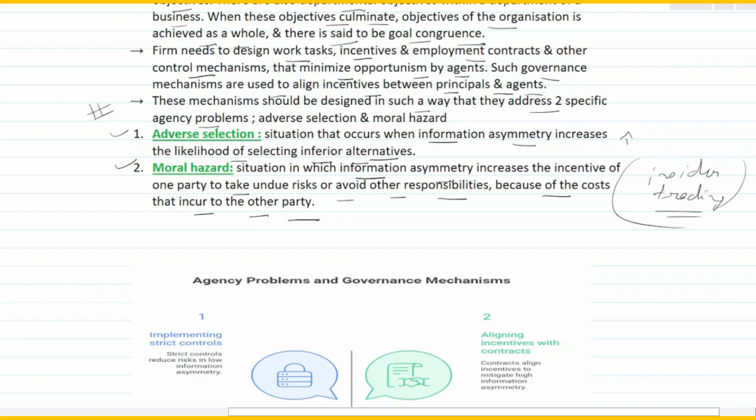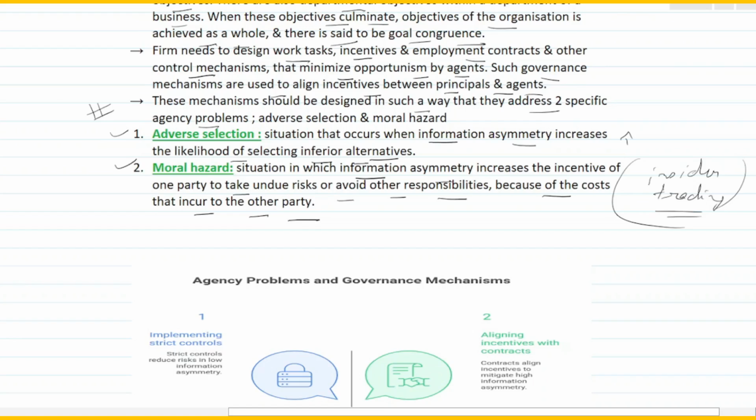So try to understand, the agency theory mechanism is created to address two specific problems. One problem is called adverse selection. The second one is called moral hazard. Adverse selection says there is an information asymmetry that increases the likelihood of selecting inferior alternatives.